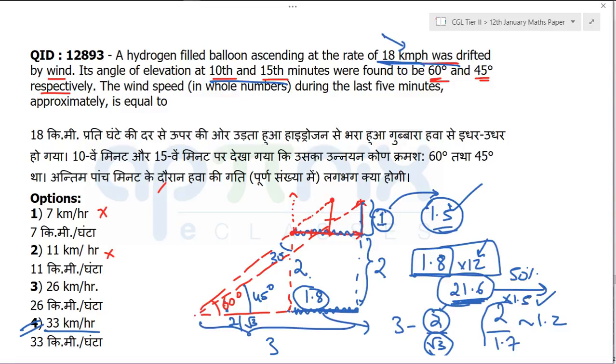And let me tell you, SSC is not having that much intelligence to set a very good paper for you. Really, I've seen same questions they repeat in a different language, but the students are not able to perceive that, oh, this is the same question. So once your ability becomes bigger, you start thinking, you will be able to figure out that, okay, this is the same question, I need not solve again. In the same paper, they have given repetitive questions. That's what they do. You just need to understand it once, and once you get that confidence, it does not matter you are from humanities background, science background, or any other background, right? I tell you, you can solve at a very remarkable speed, and that is possible.